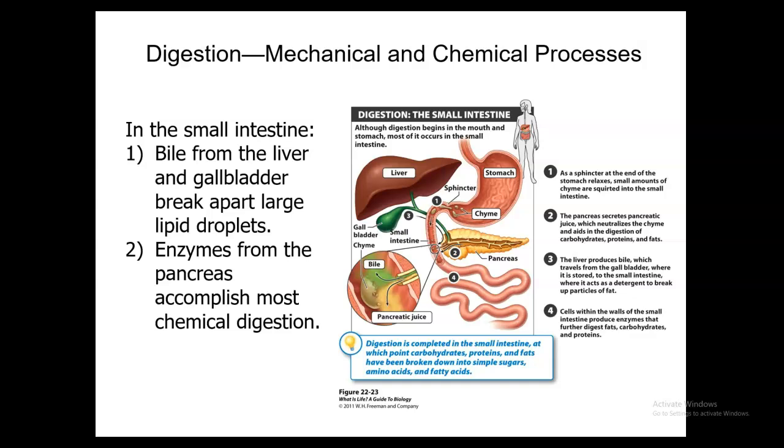That's basically going to be made up of water, bile salts, bile pigments, cholesterol, and electrolytes. It's actually stored in the gallbladder. So it's made in the liver, stored in the gallbladder. It's going to be transported and mixed in with the chyme in the small intestine.